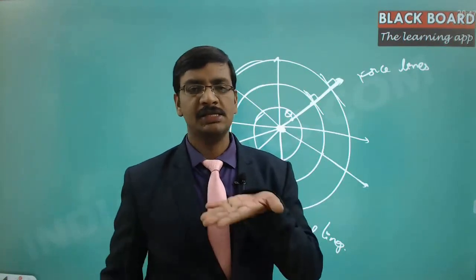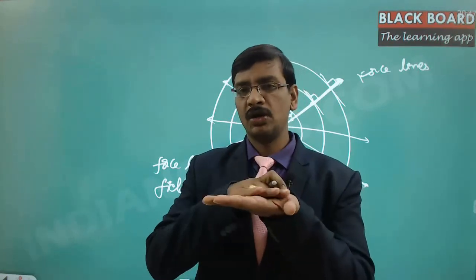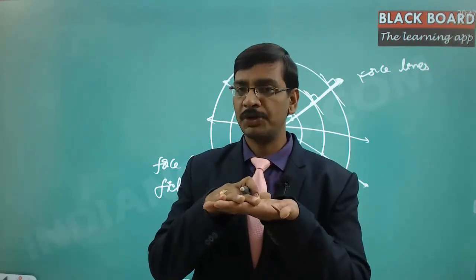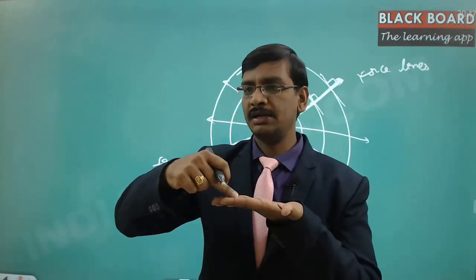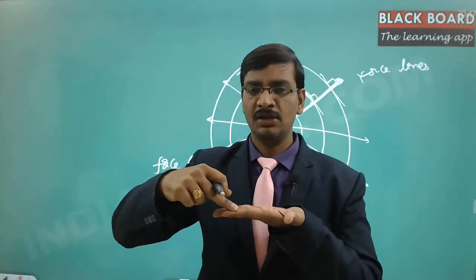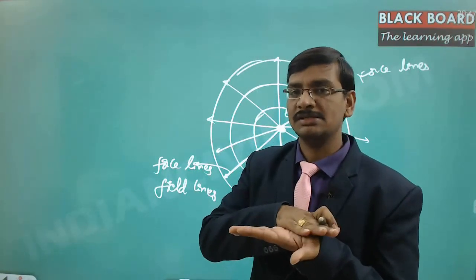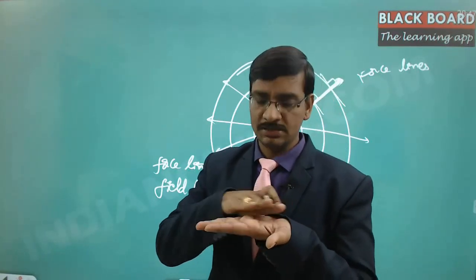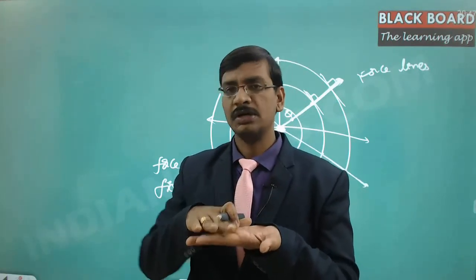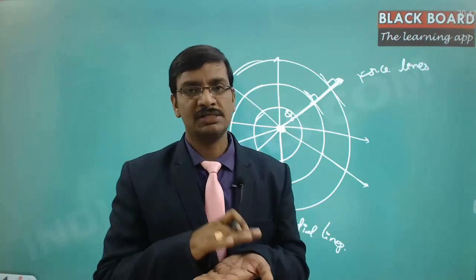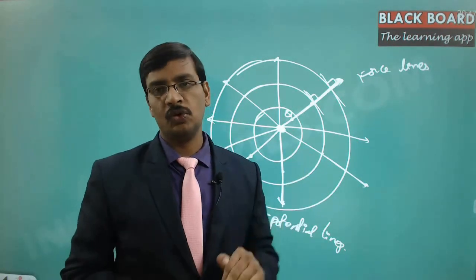Why? Because see this, if I take my hand like this, then at every point on this hand you will have exactly the same potential because this is a horizontal surface. So I can draw a line and say that there is an equipotential line, or I can show my complete palm and still say that this is an equipotential surface because at every point on this surface it will have the same potential. Got it? So this is the basic concept involved in the case of the potential and the flow lines or the field lines.